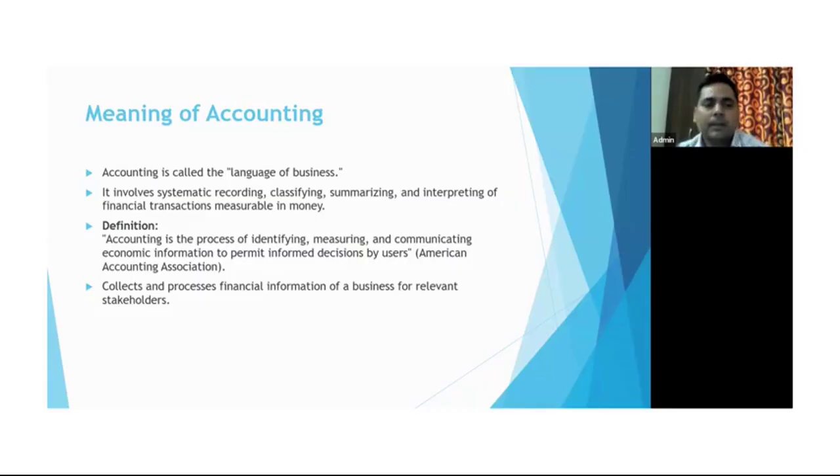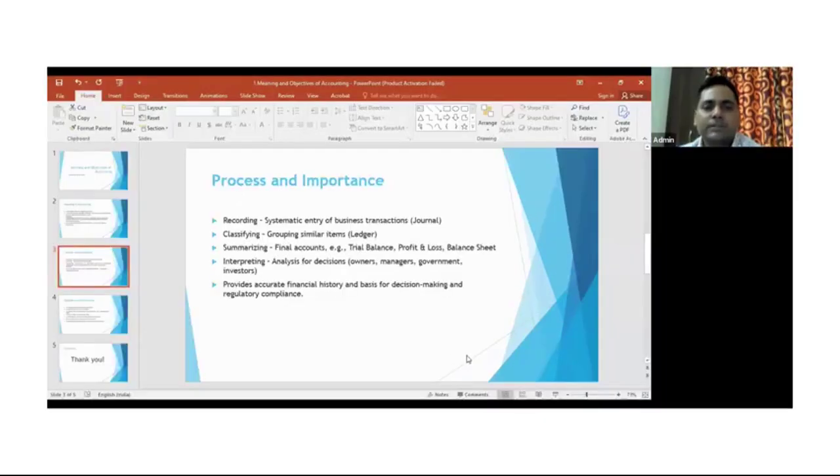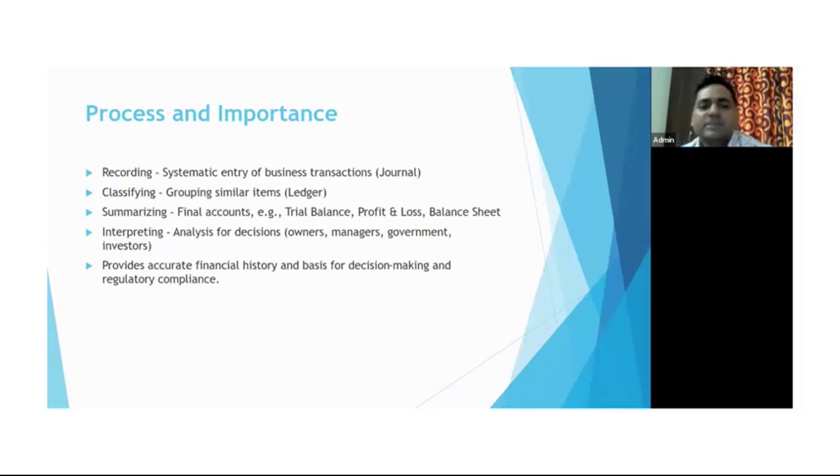All right. Now moving to the next slide, which is process and importance. The process, as I mentioned earlier, first is the recording. Whatever transactions happened should be recorded in a specific book that is known as journal. So all the entries happen in the general books. All right.